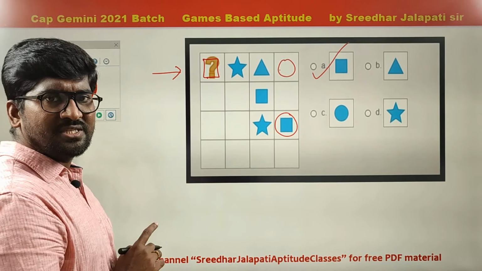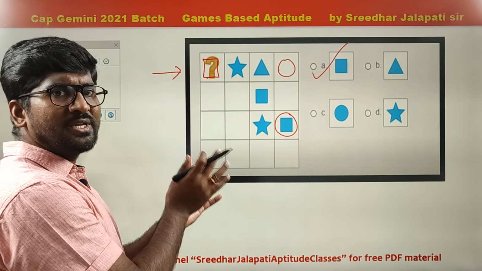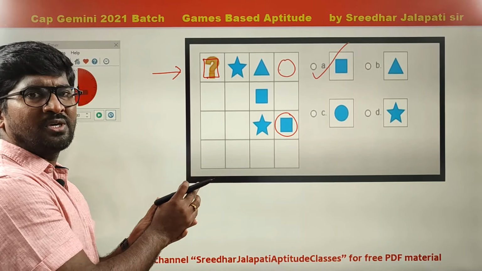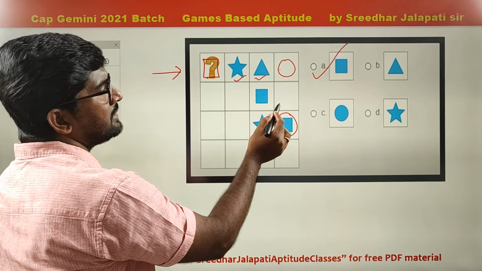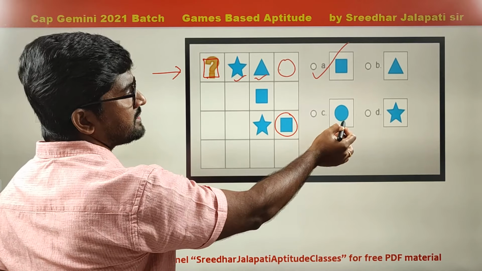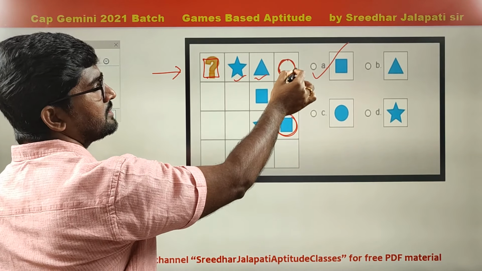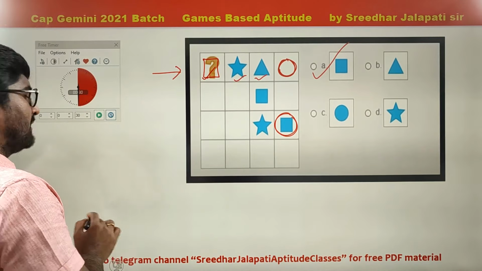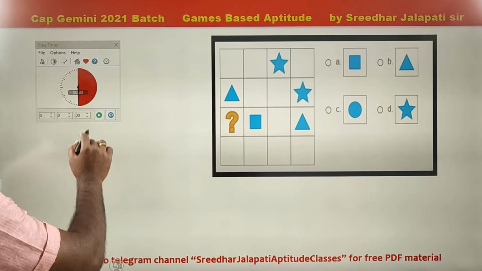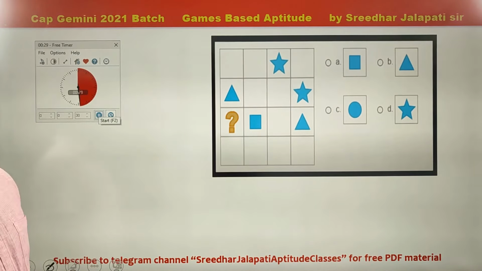Again, a very simple question, but this is just to make you understand the types of questions. I hope you understood. 2 symbols are already given. Now out of the remaining two, square and circle, as square is already here, square should not be here, so circle, then square is here. Right. Next one. Again I am giving you 30 seconds. You can try.